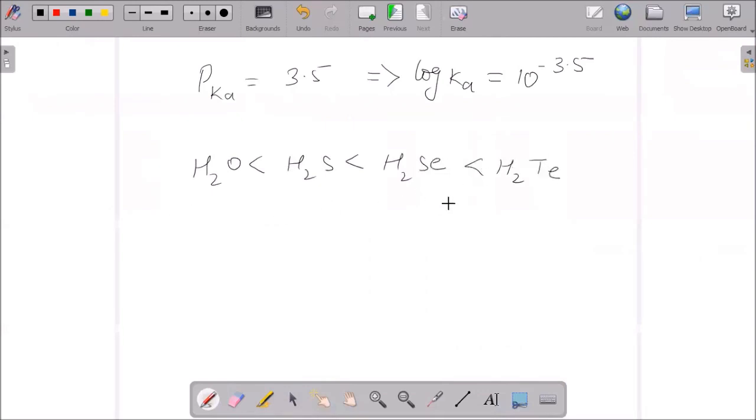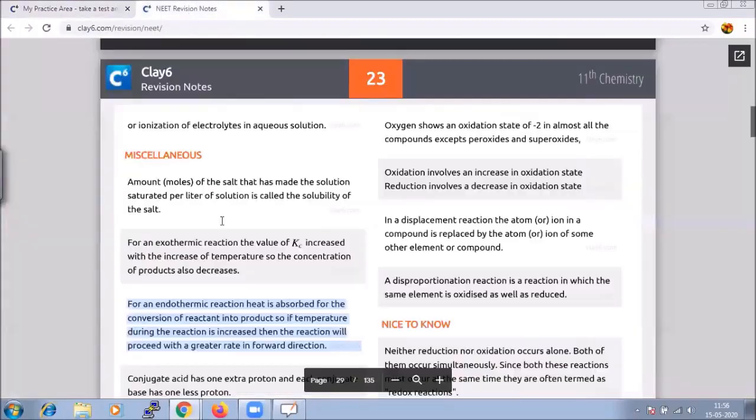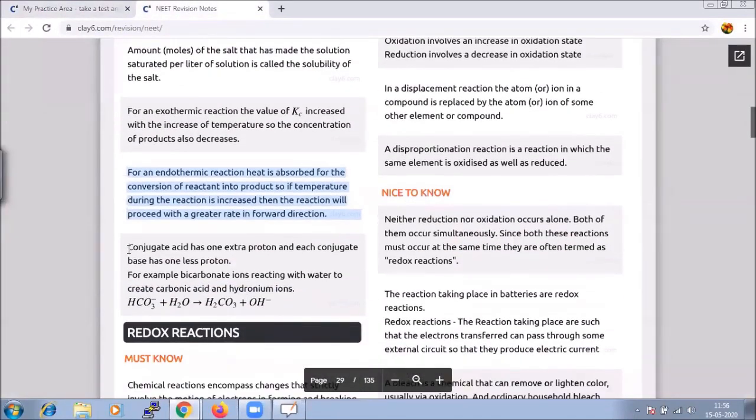So if we talk about basic character, it will be of the conjugate of these. Conjugate acid has one extra proton, and each conjugate base has one proton less.